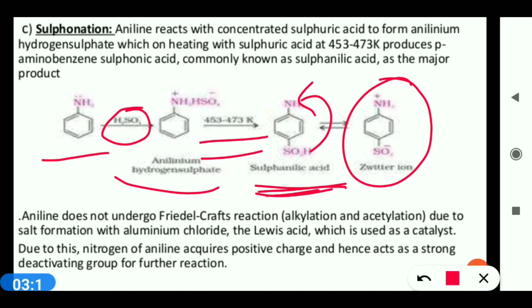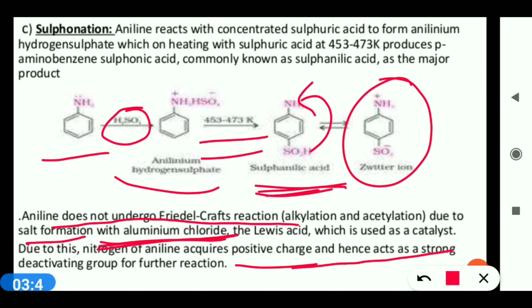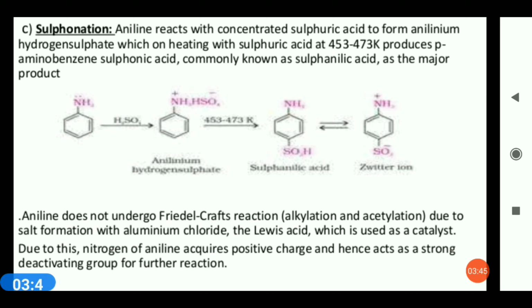Aniline does not undergo Friedel-Crafts reaction because it forms the salt. As you know very well, Friedel-Crafts reaction takes place in presence of aluminium chloride, which is the Lewis acid. So, when aniline reacts with the aluminium chloride during the Friedel-Crafts reaction, it forms the salt. Nitrogen of aniline acquires positive charge and hence acts as a strong deactivating group.